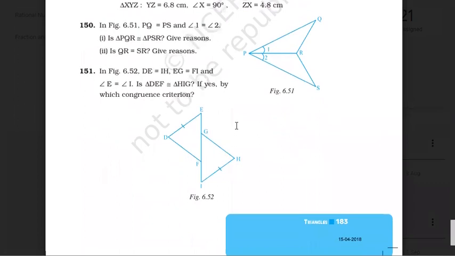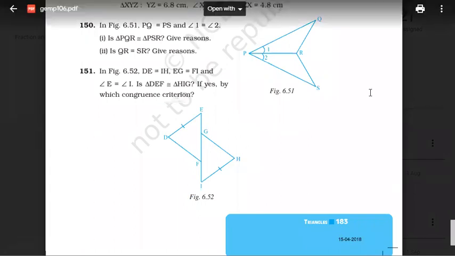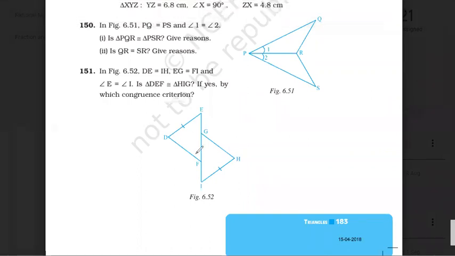Next, 150. 150 you guys can do. Now 151. Let's see 151. We have two triangles DEF and HIG. Now in both 150 and 151, tell me which congruency you have to use. In this one, this common, this is equal to this given, and this angle given. So which congruency? Yes, SAS.